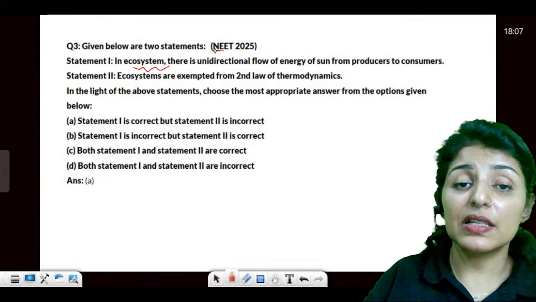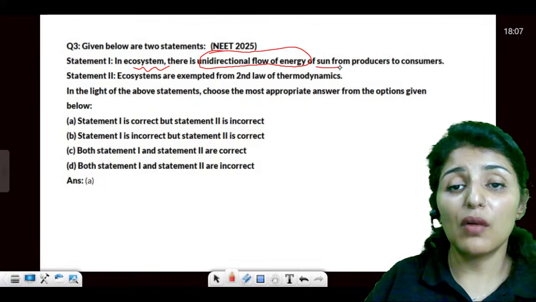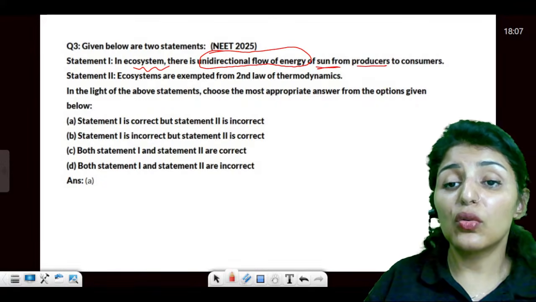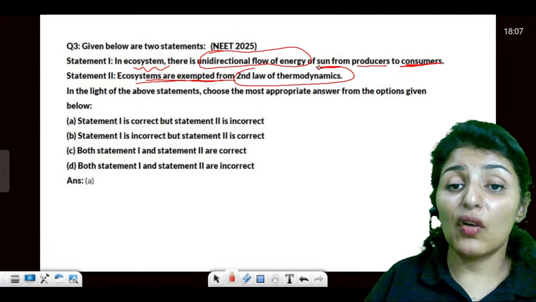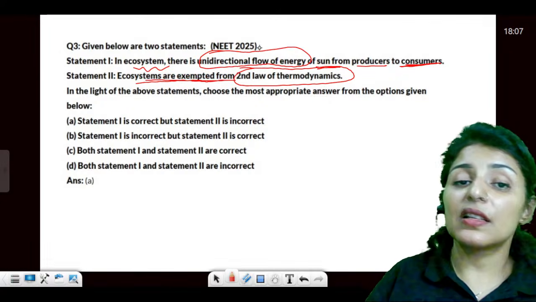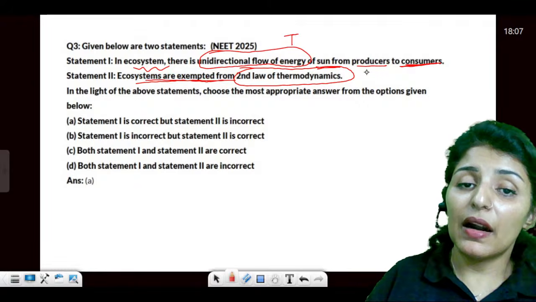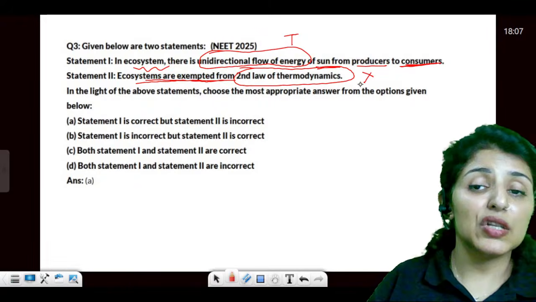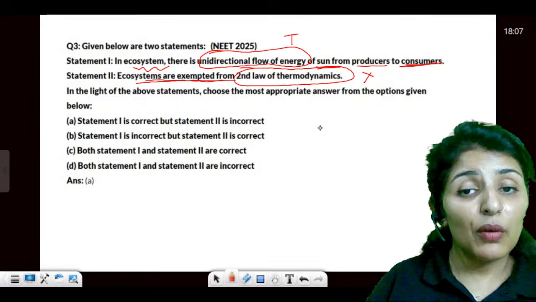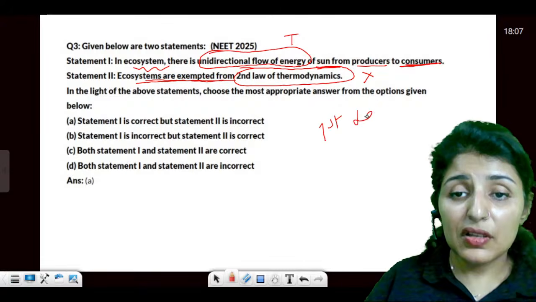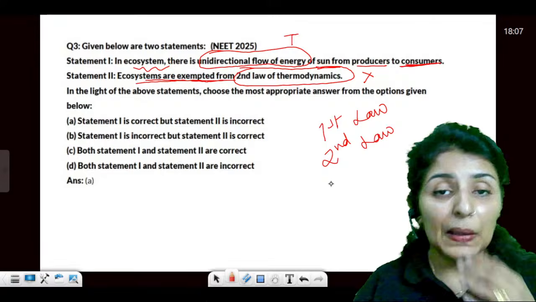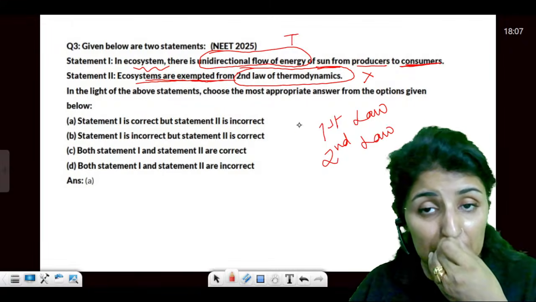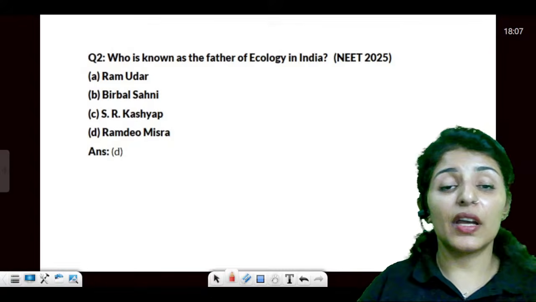In ecosystem, guys, there is unidirectional flow of energy from sun, from producers to consumers. Then ecosystem are exempted from the second law of thermodynamics. This unidirectional thing is true, but second law of thermodynamics, this is false. So guys, our ecosystem will obey first law of thermodynamics, second law of thermodynamics, as well as third, right? So the first two have already been given in your NCERT.